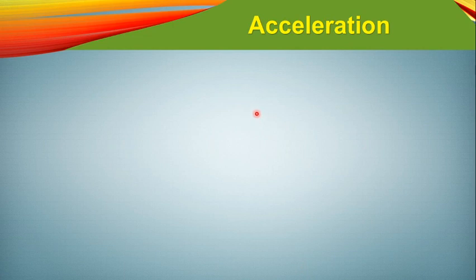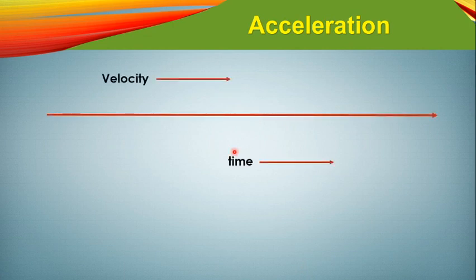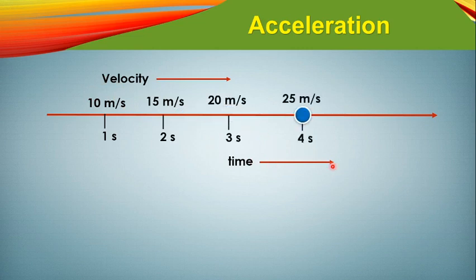Okay, let's move forward again, all about the acceleration, and let's see what happened. You can see here the body has started moving, and initially it has a velocity of 10 meter per second, and next it has changed to 15 meter per second. Similarly, it has changed to 20, 25, and as well as 30, like that it is continuously changing. Okay, so one thing you can see, it's not only changing, the velocity of this body is increasing. What is happening? The velocity of this body is increasing.